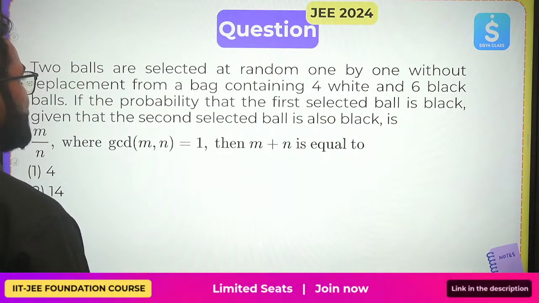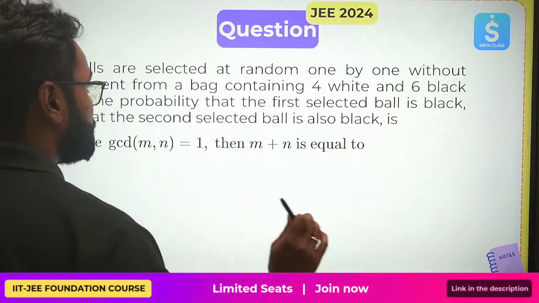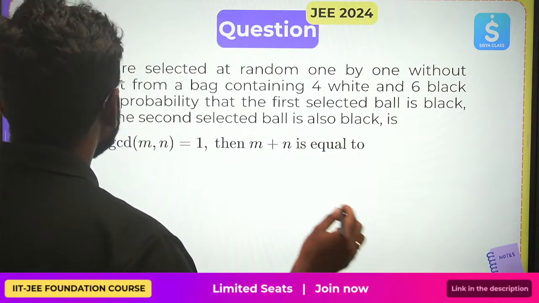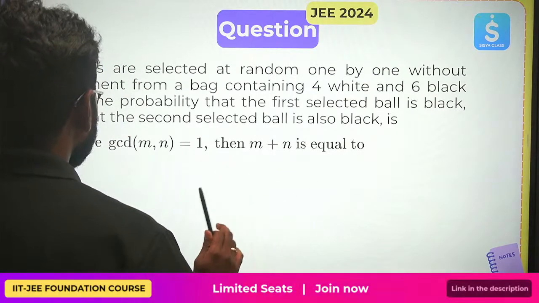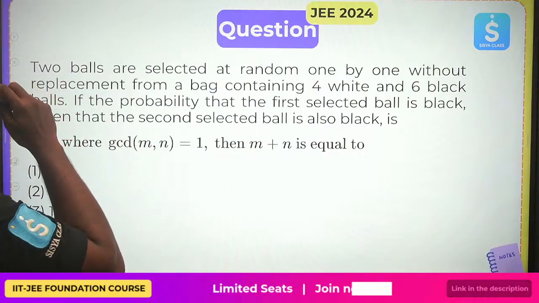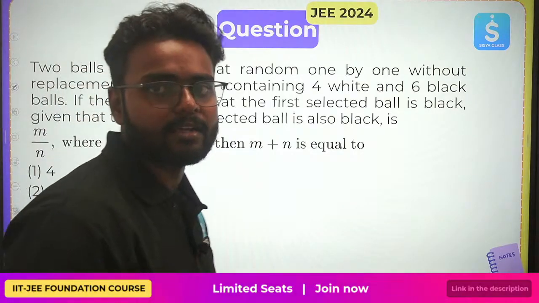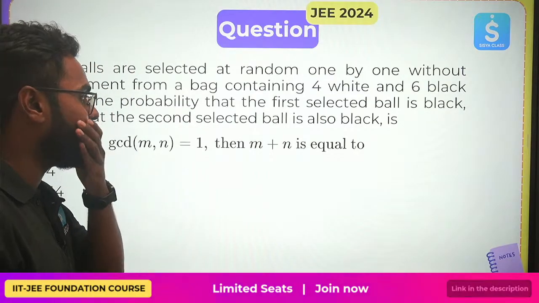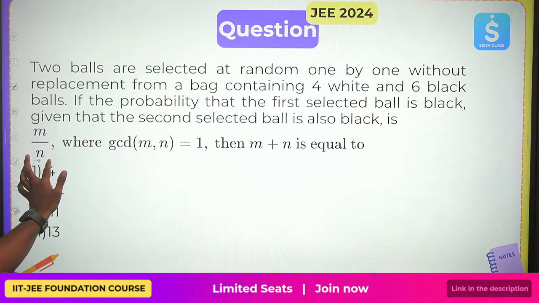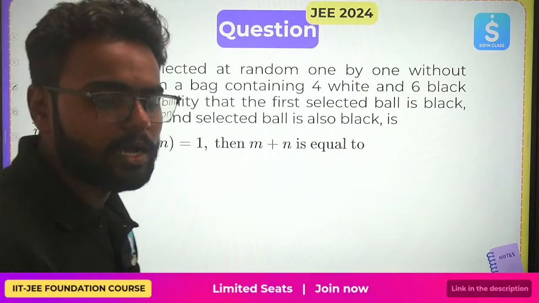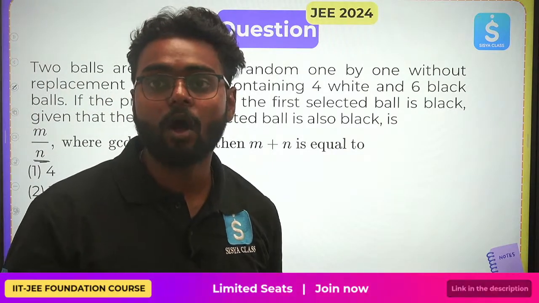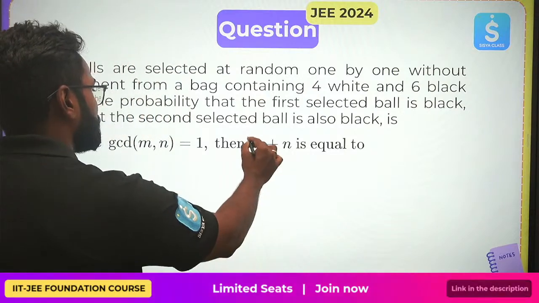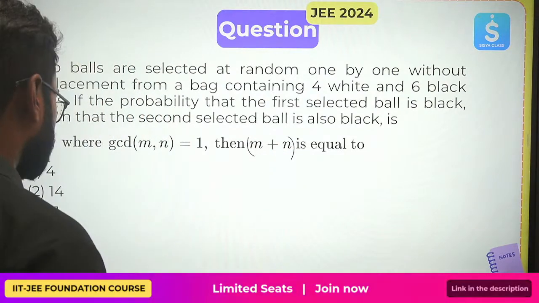If the probability that the first selected ball is black, given that the second selected ball is also black, is m by n, where GCD of m, n is 1, that is, they are co-primes, then m plus n equals? So it's giving us the probability in the form m by n. If they are not co-primes, we have to reduce them to co-primes, and then finally find m plus n.